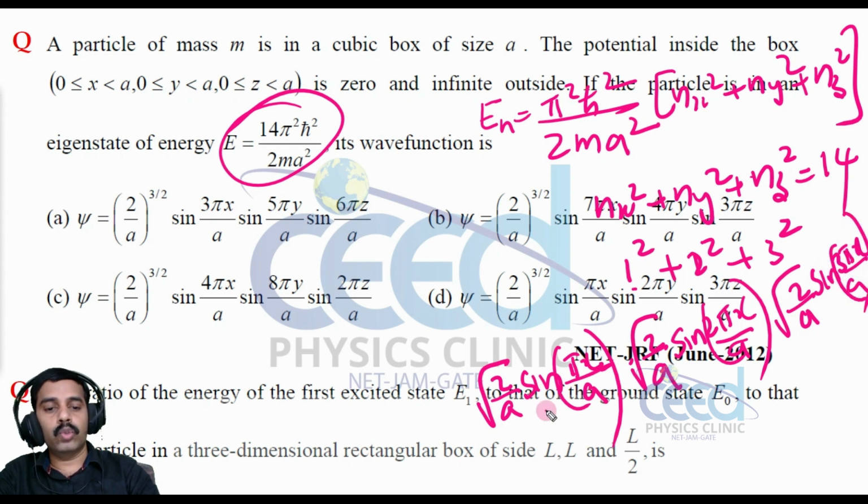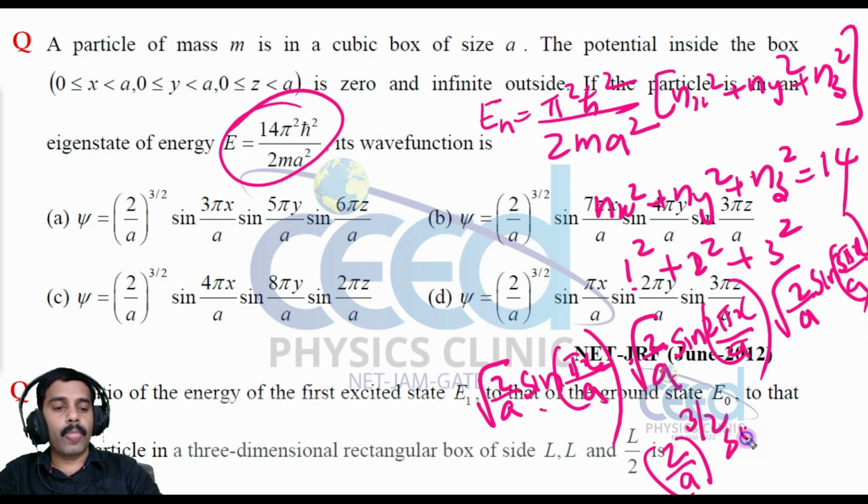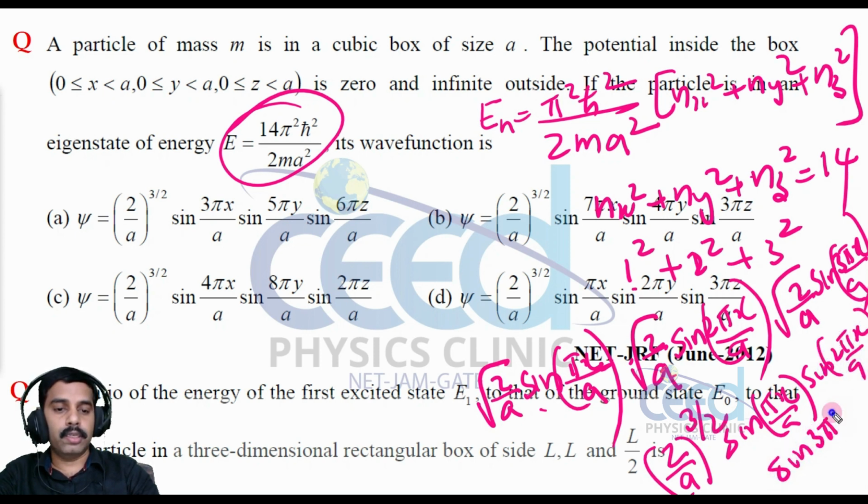So root 2 by a into root 2 by a into root 2 by a, that is 2 by a all raised to 3 by 2, into sin pi x by a, sin 2 pi y by a and sin 3 pi z by a.